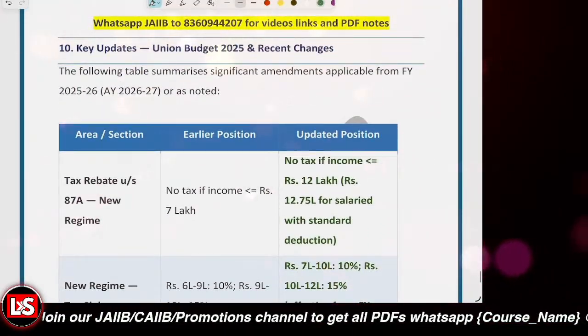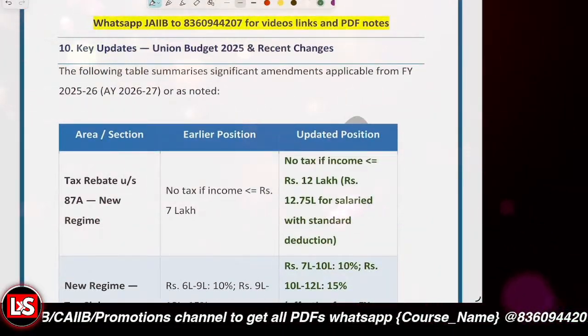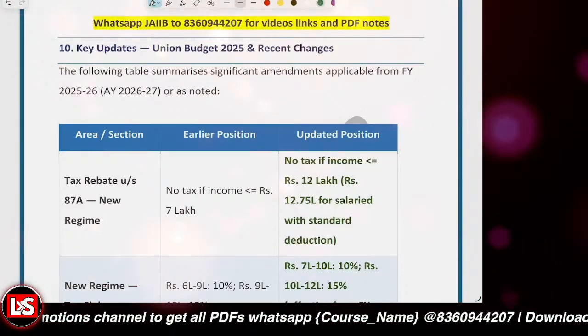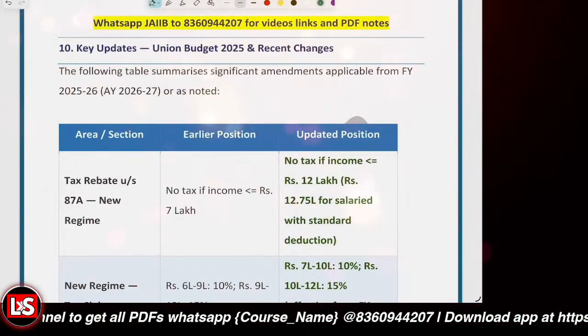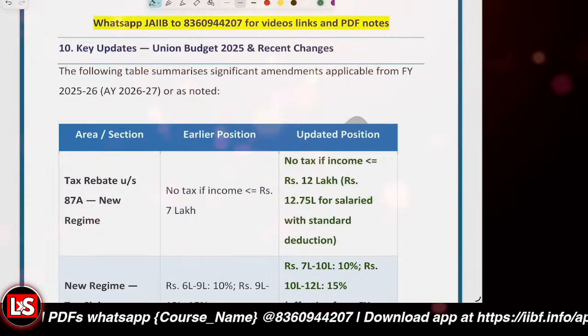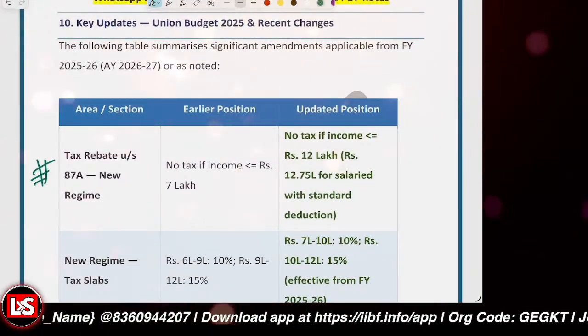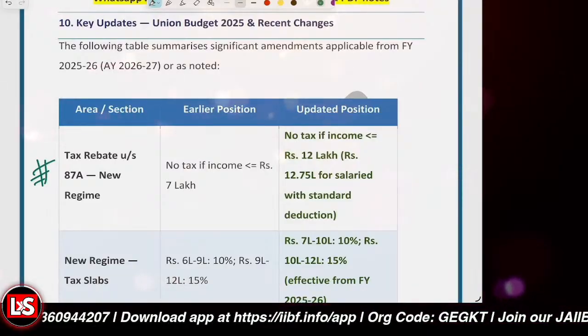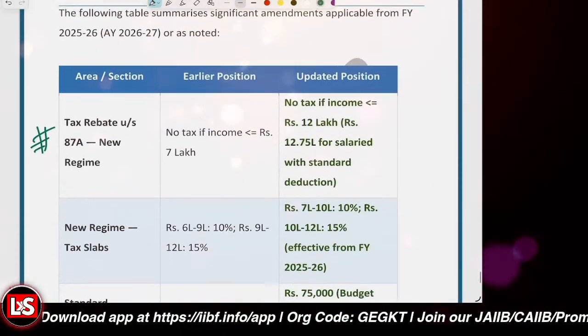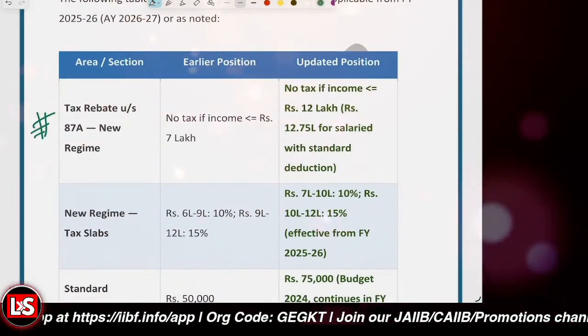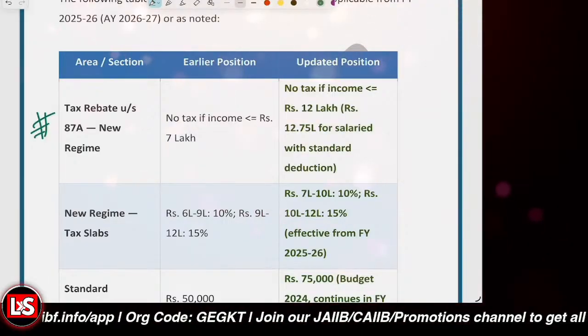That's the case. Now there are some updates in the 2025 budget. The first is the rebate under section 87A. The earlier position was that no tax would be payable if income was up to 7 lakh rupees.